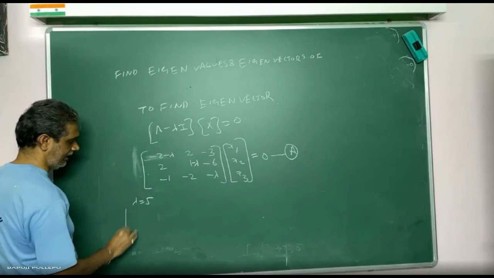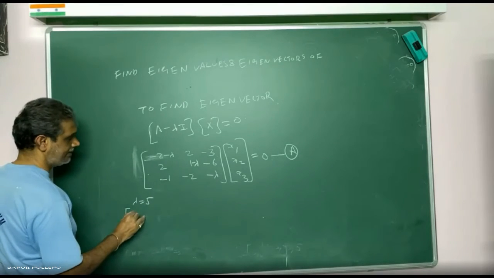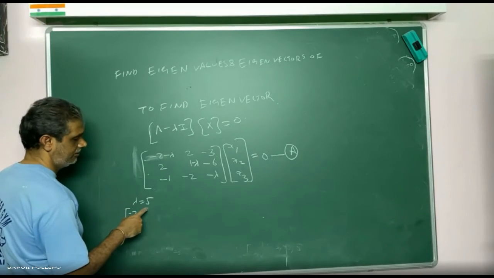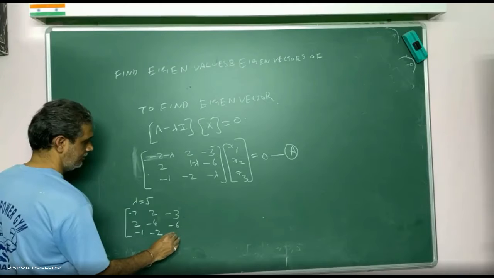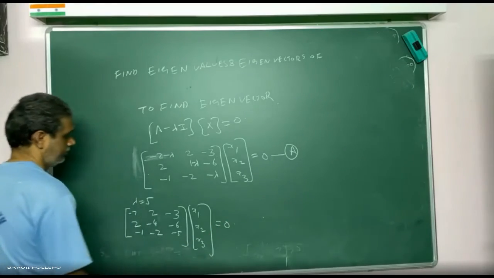Lambda is equal to 5, what will I get, tell me? First row, minus 7. 5 or minus 5 or lambda? 5, sir. Minus 7 plus 5. Then 2. This is what? Minus 4, sir. Minus 5, sir. Now come on, 2.